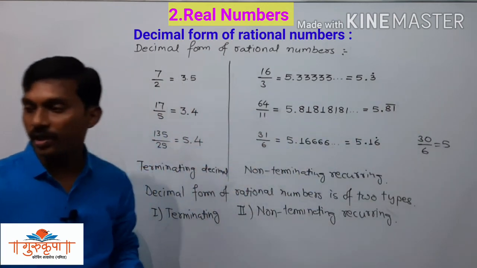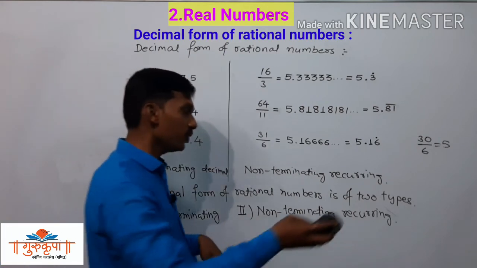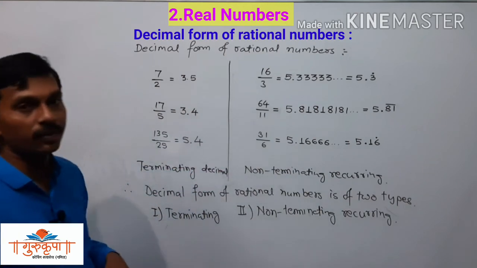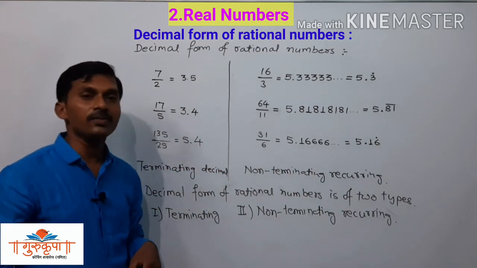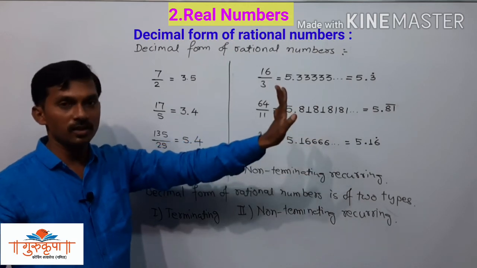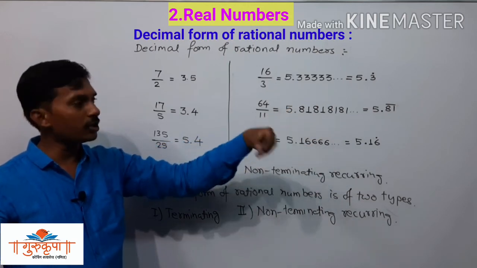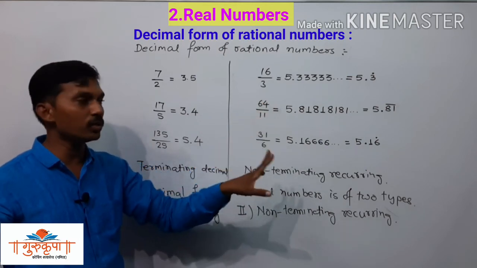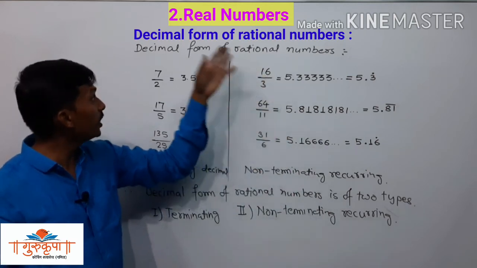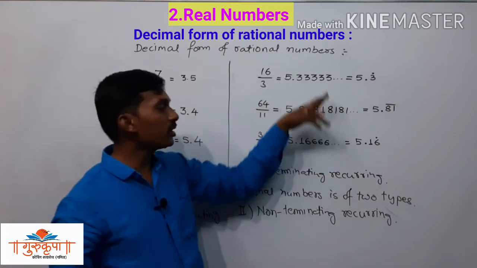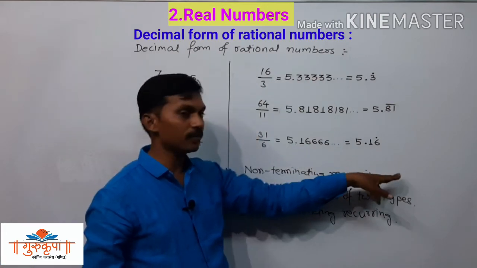So we have to take care about it. We have a clue, but that clue is not going to work each and every time. Sometimes it will go wrong. For example, take 30 upon 6: it is exactly divided, no remainder, so definitely it is terminating decimal form. And this other one is non-terminating recurring form.